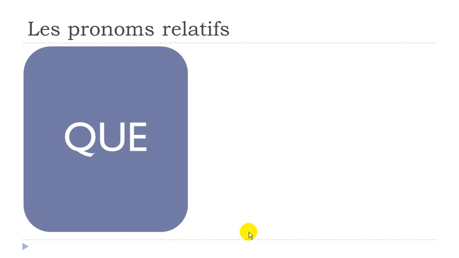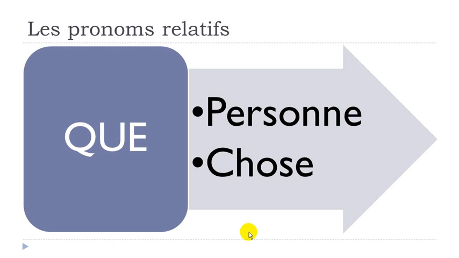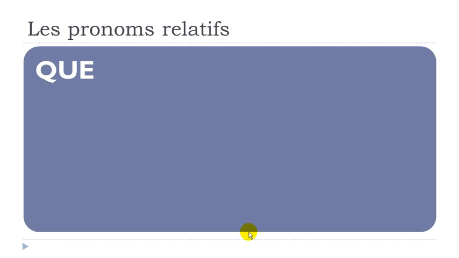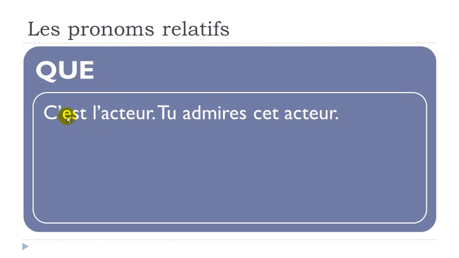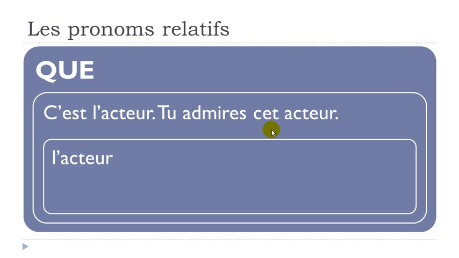Okay? And then the same thing will work first with the persons, so example with persons, and then choses, things. And then let's start now. So que, c'est l'acteur, tu admires cet acteur. Okay, so in that case, of course, we would like to avoid repeating acteur, because it's in the first sentence and then it is in the second sentence as well.